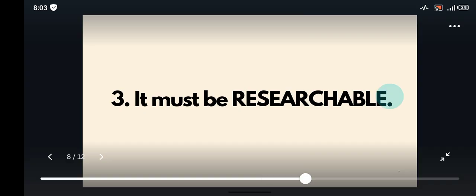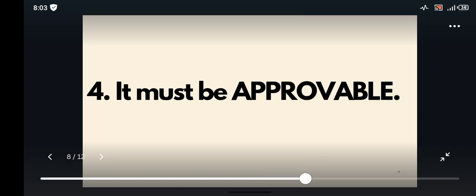The next one, it must be approvable. You get that. It must be approvable because some departments already have a list of approved areas, right? So instead of you starting to stress yourself, you can just check with past students, check the HND list, and then avoid all of those banned topics, right? You get that, right? So that is it. It's as simple as that. It doesn't have to be more complicated.